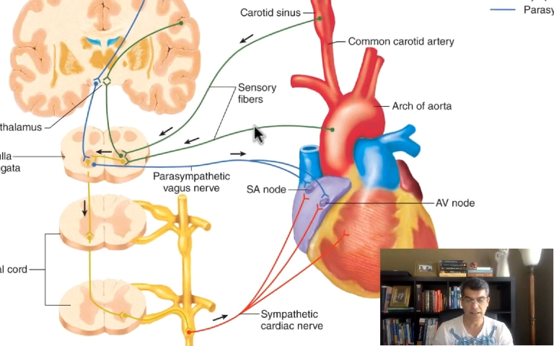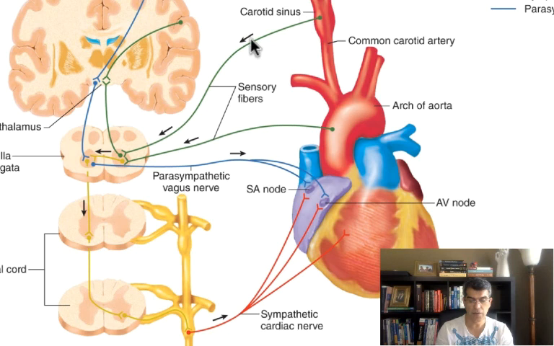If you now take a look at this picture again, these two, cranial nerve number 9 and cranial nerve number 10, are going to bring the information to medulla. Medulla can send information to the, as you can see here, sympathetic nervous system. Sympathetic nervous system is going to come to SA node, AV node, and the muscle. So it can change the heart rate and can change contractility. Also, they're going to send information to parasympathetic. Remember, parasympathetic only changes heart rate. And as a result, you can change your blood pressure.